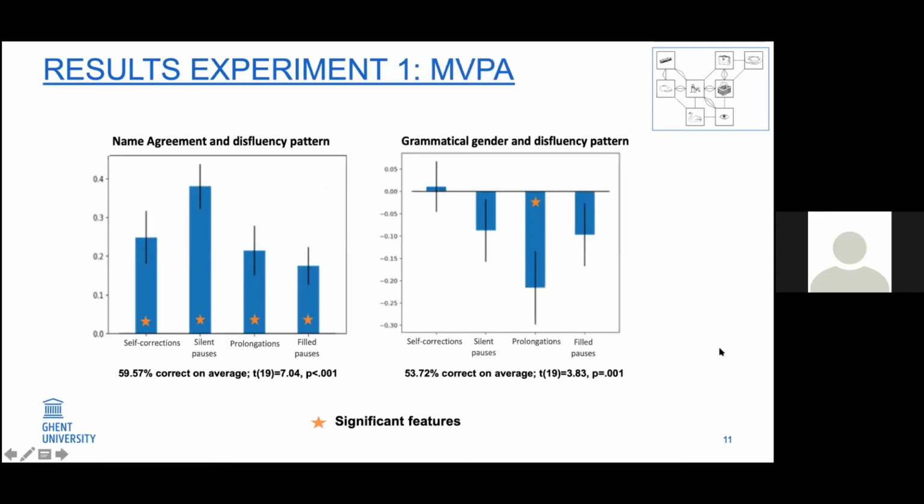Here we can see the results from the classification. The classifier was able to predict above chance both name agreement and gender. If we focus on name agreement first, we can see that each disfluency significantly contributed to the classification, which means that the classifier found information in each of these features, and that these features were consistent across participants. While for the grammatical gender, only prolongations were found consistent across participants. So this reinforces findings from the dynamics defect models.